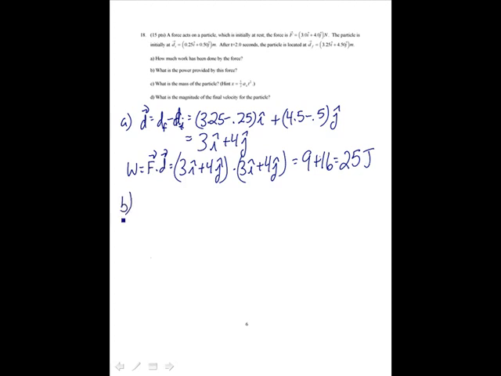Then we want to know how much power is provided by the force. Well, power is just work over time. That's 25 joules over the time, which is given, 2 seconds, which is 12.5 or 13 watts.